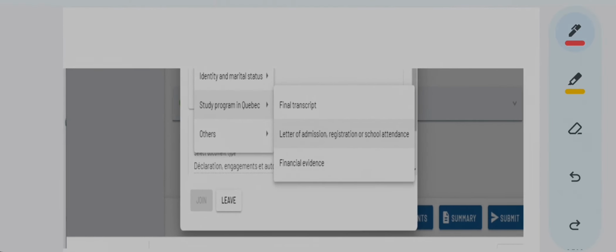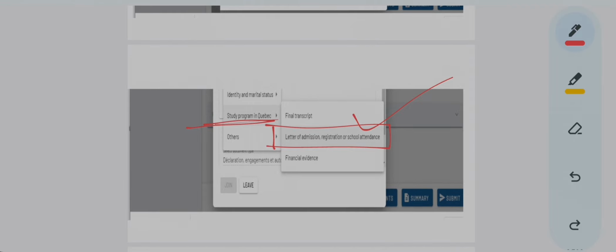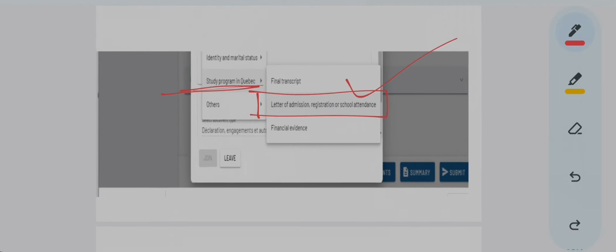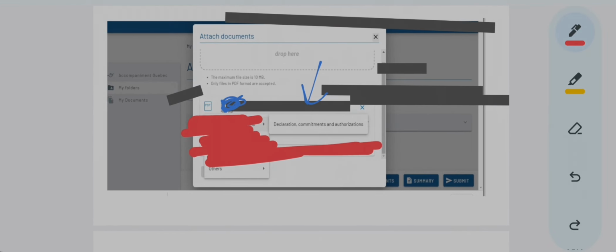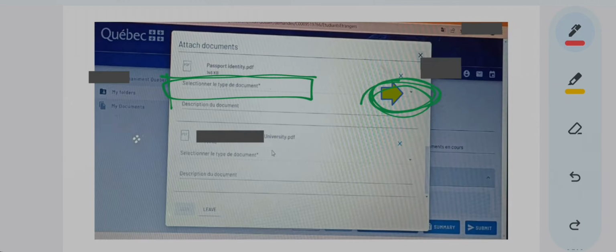This is for the passport. If you are uploading your admission letter, then you select the option: study program in Quebec, letter of admission. You select this option. If it is your offer letter, then the computer will know that this is that document. So how will your page look when you have selected the type of document?